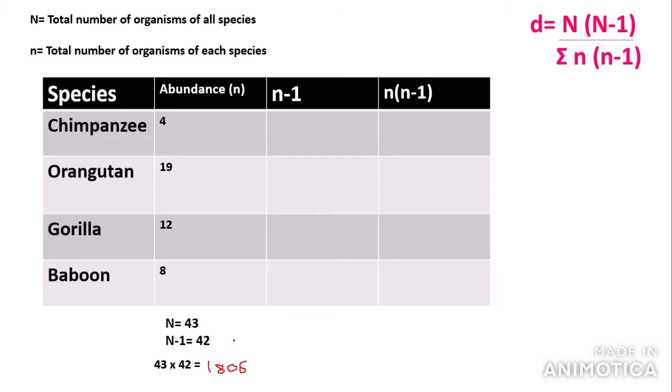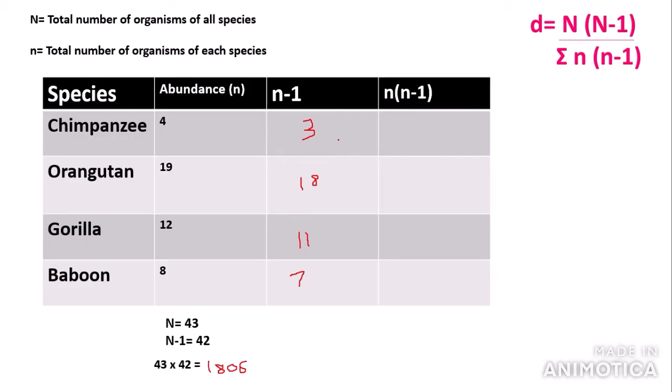Right, so next we need to calculate lowercase n minus 1. This is pretty simple. So we need to just take away 1 from these values. Here we would have 3. Here we would have 3. Here we would have 11. And here we would have 7.